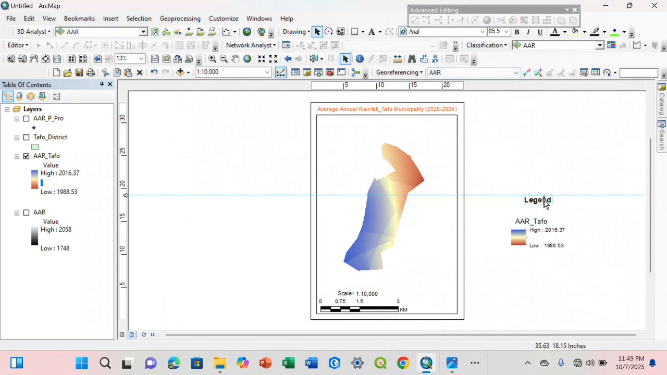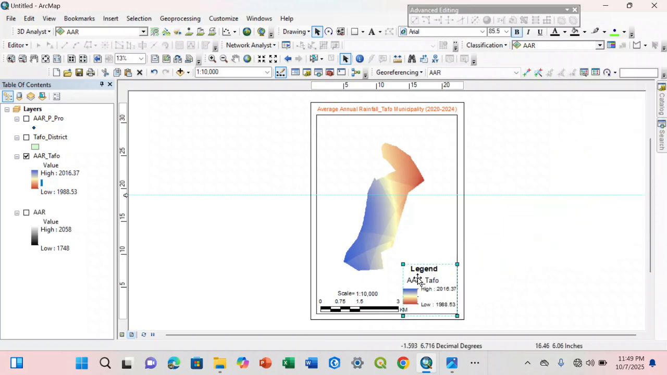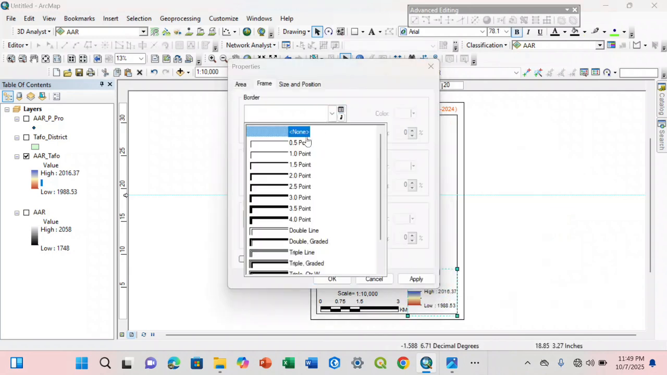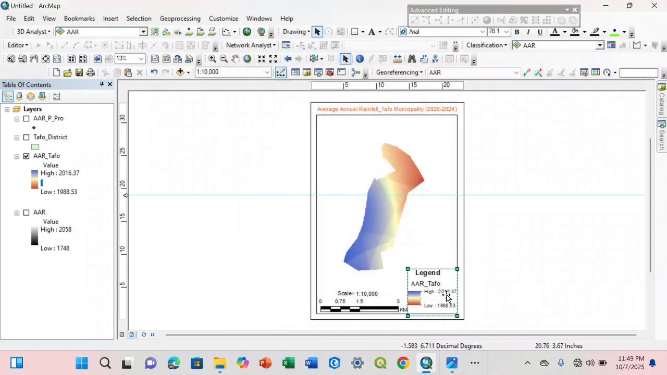So now let us hold control and select all of them, then you group them, then you come and place them here. Right click, you go to properties, frame, then you choose this and you place it here.